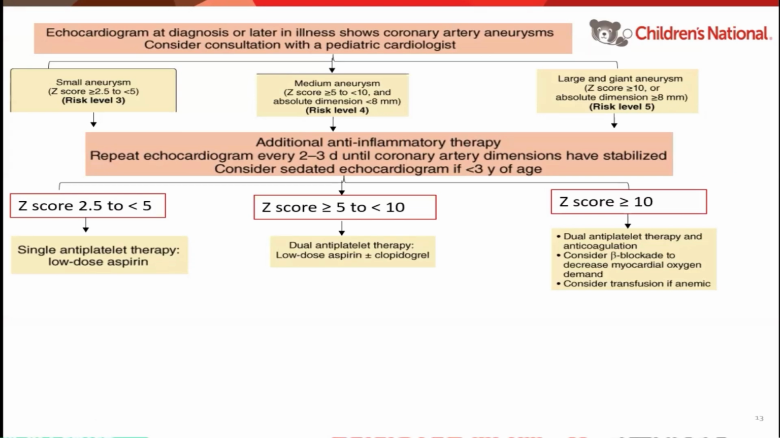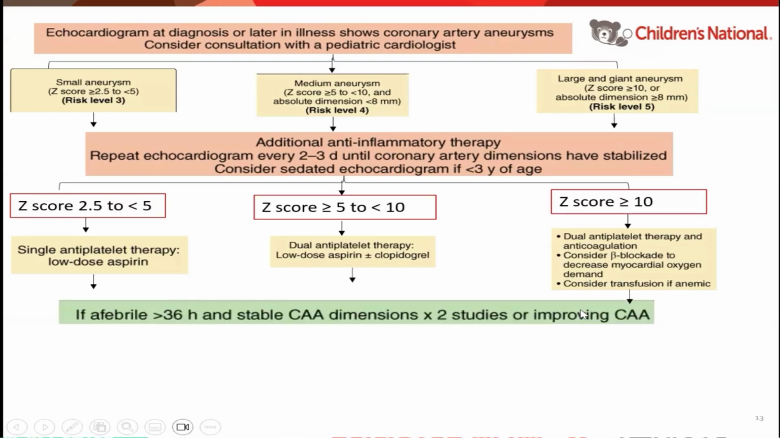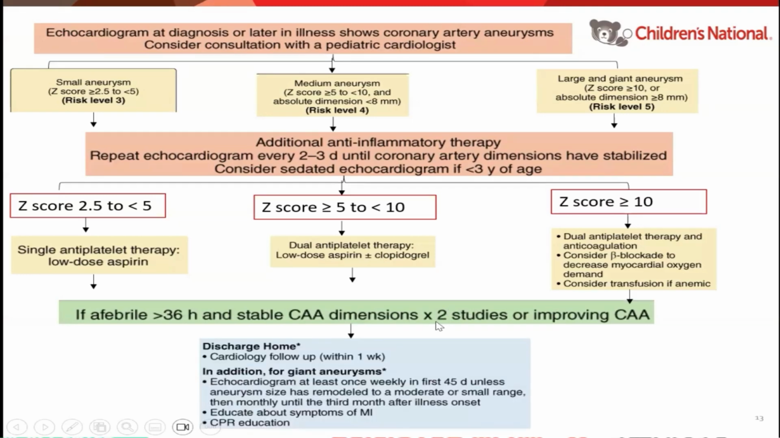If the child is tachycardic, we will give them a beta blocker to reduce the myocardial demand. And if the child is anemic, we also will give them a blood transfusion. The goal of these two is to reduce the myocardial demand. Once the child is afebrile for more than 36 hours and the coronary arteries have stabilized on 2 studies, then we can discharge the patient home.